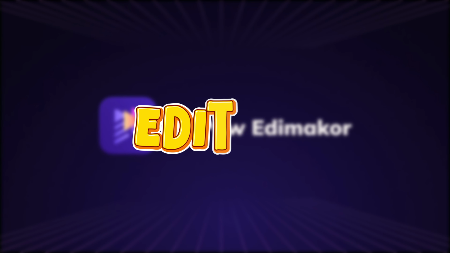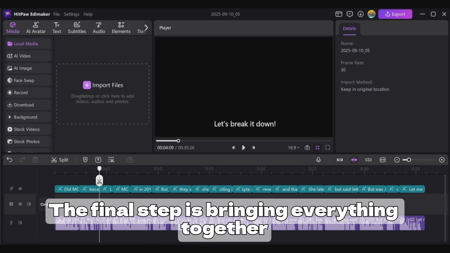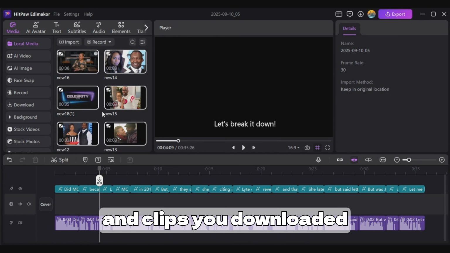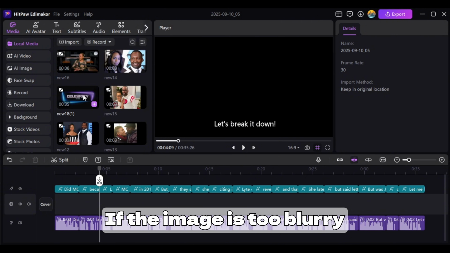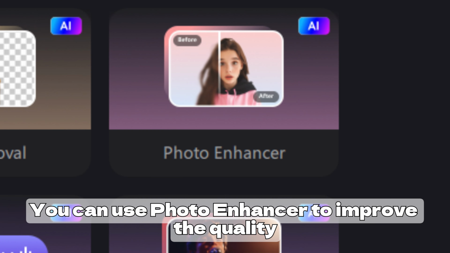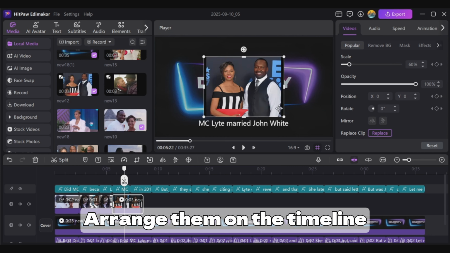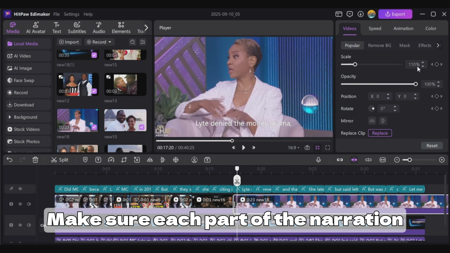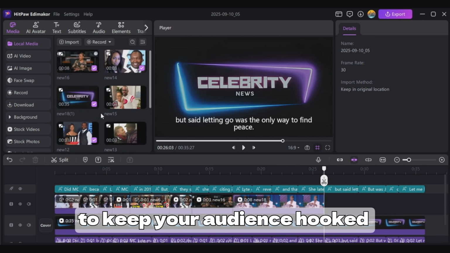Step 6. Editing. The final step is bringing everything together through editing. First, import all the images and clips you downloaded. If the image is too blurry, you can use Photo Enhancer to improve the quality. Arrange them on the timeline to sync perfectly with your voiceover. Make sure each part of the narration matches the right visuals to keep your audience hooked.